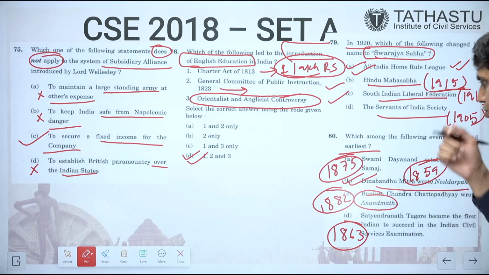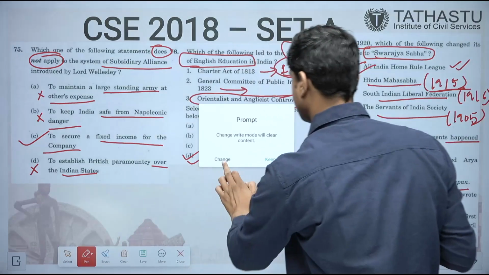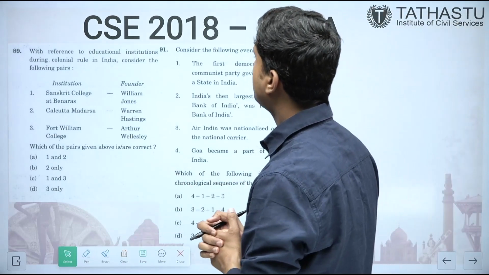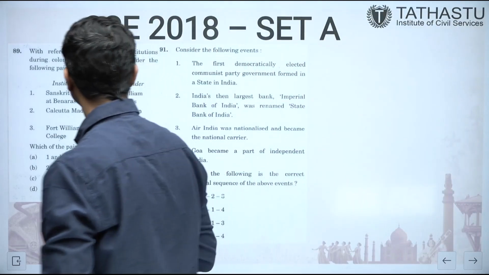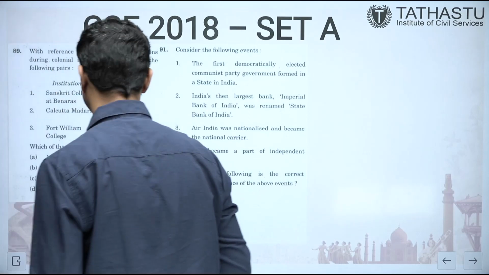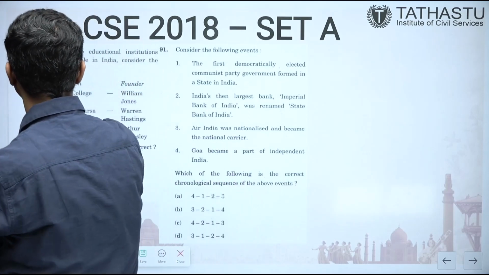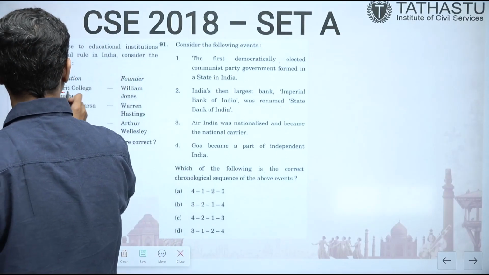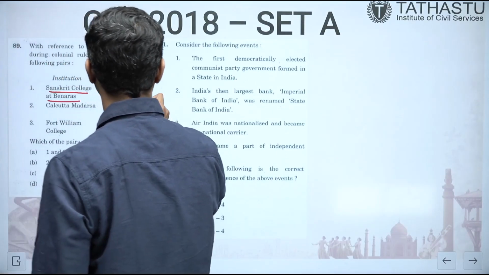If we see the next question. With reference to the educational institutions during colonial rule, consider the following pairs. First is Sanskrit College at Banaras, William Jones.